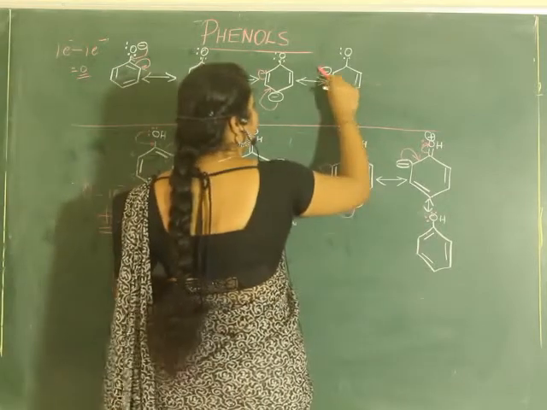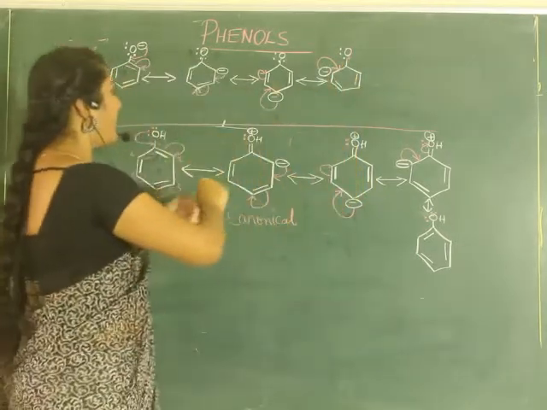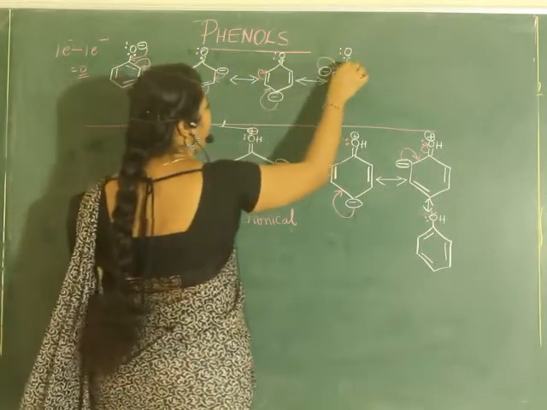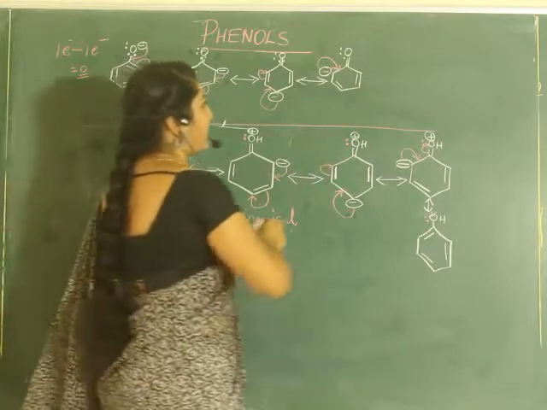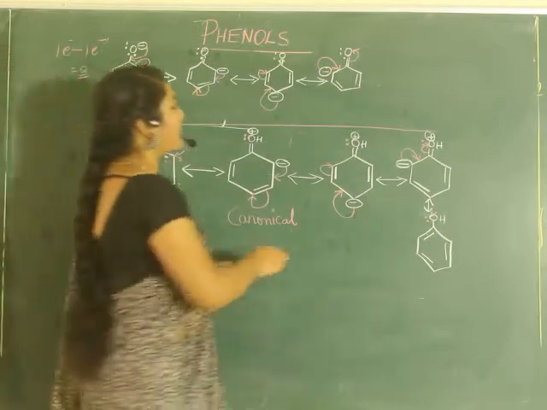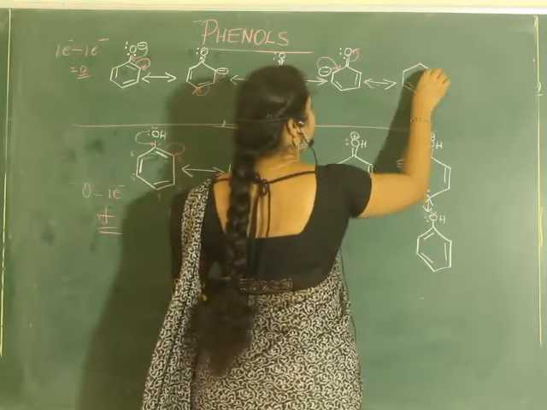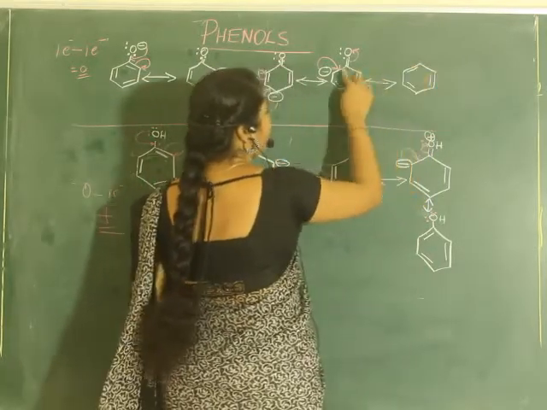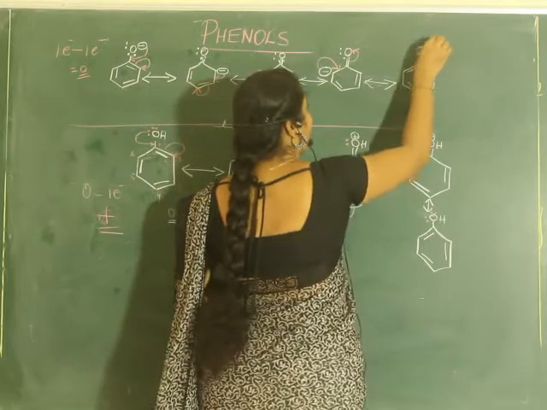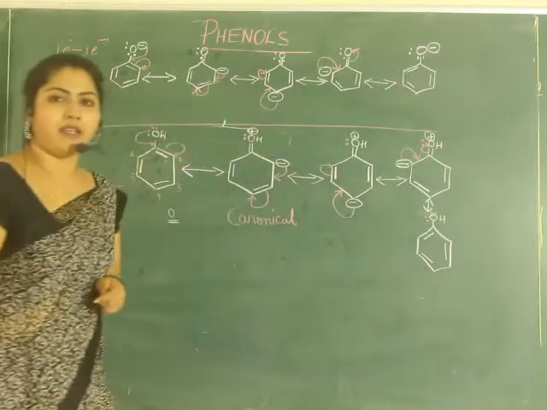Okay. Now here this electron shifts here. I'm sorry, I have not written the double bond here, isn't it? In all the cases there will be a double bond, okay. Now here there will be a double bond, isn't it? That double bond shifts towards the oxygen. Now what happens? Aromatic ring, this bond forms here. This double bond is shifting its electrons, so it becomes single, and oxygen acquires negative charge. That means it acquires a lone pair of electrons.